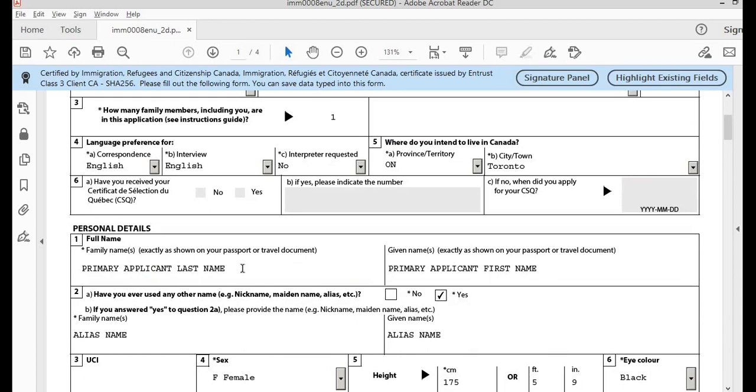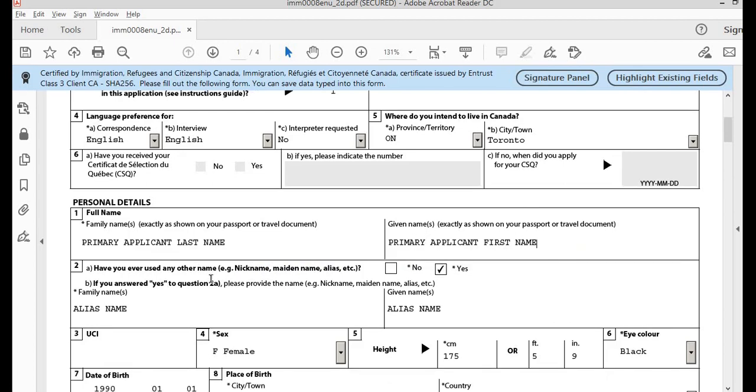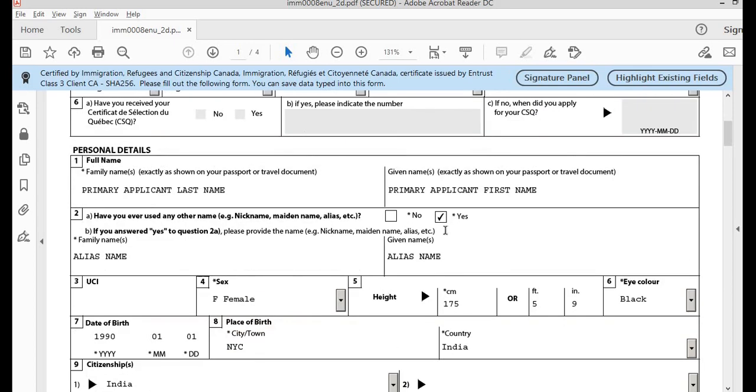Since primary applicant is filling out this form, these details are of the primary applicant. Family name, that is the last name of the primary applicant, followed by a given name, that is the first name of the primary applicant. Have you ever used any other name? For example, nickname, maiden name, alias in this application. Based on if you have an alias name, you can select yes or no.